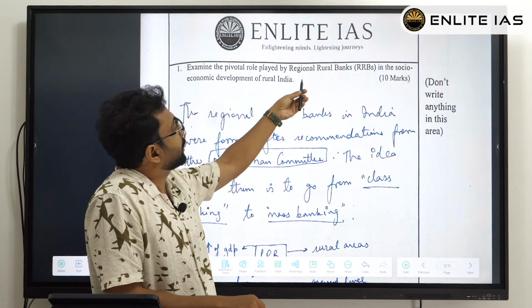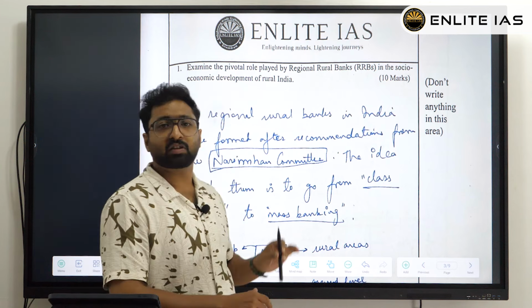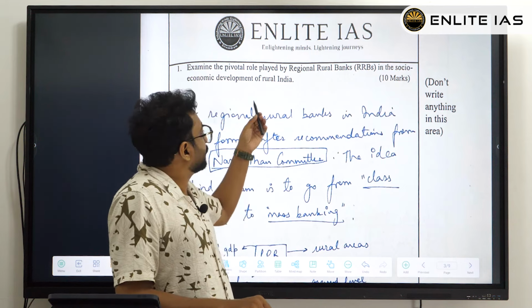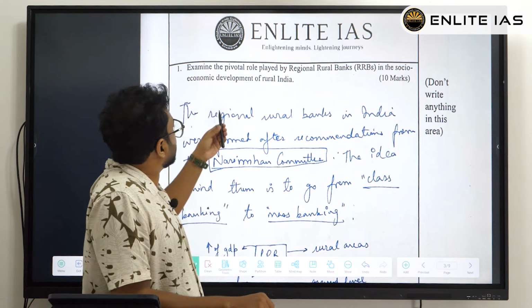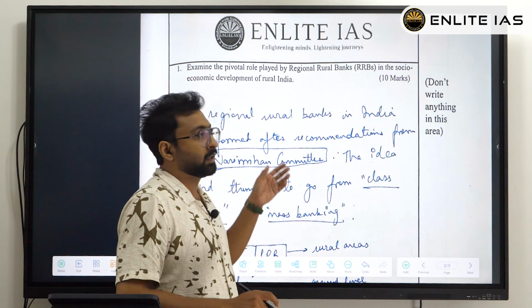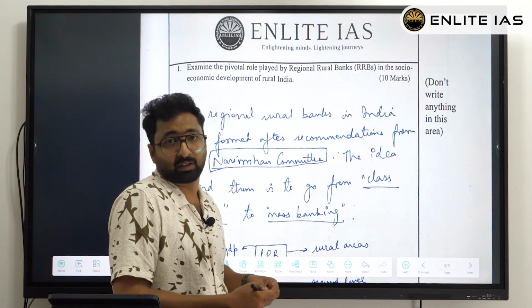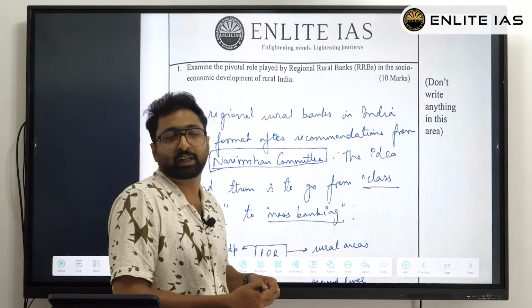See, this is a 10-mark question, and it didn't ask for 2 parts. It directly asked for a single part. So normally there will be a doubt from the student: sir, how should we do this? There's only 1 part, then how can we go with 2 parts? Normally a 10-mark question needs 2 parts. So I will discuss that.